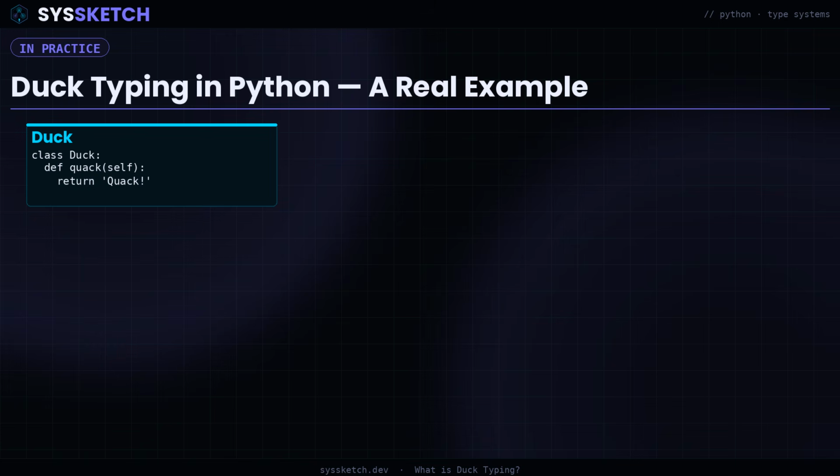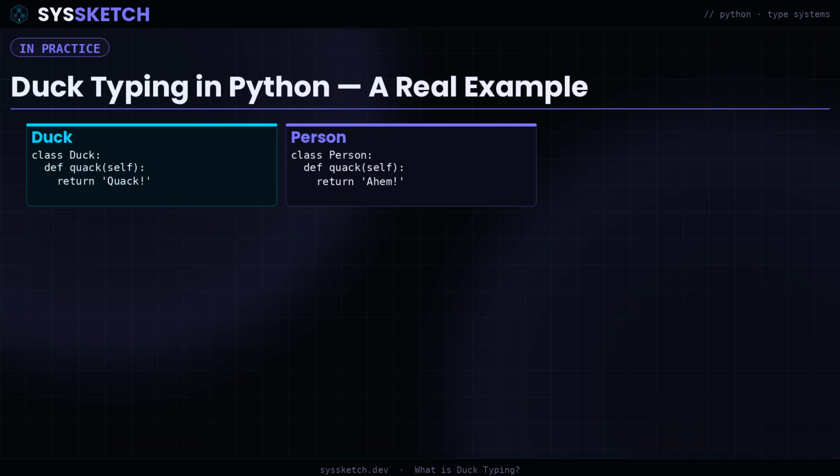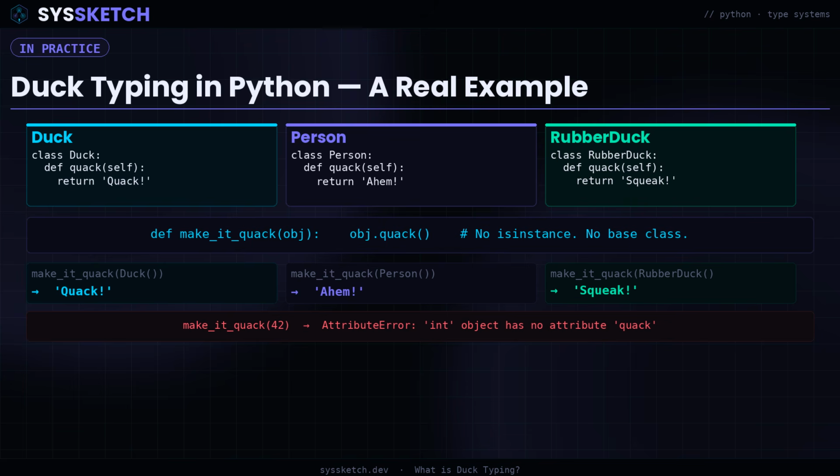Here is a real Python example. Suppose you write a function called makeItQuack that calls .quack on whatever you pass in. A duck class has a quack method. A person class also has a quack method. A RubberDuck class has one too. All three work. None of them need to inherit from a shared base class. None of them need to register against an interface. The function just calls the method and Python finds it. That is duck typing in practice.